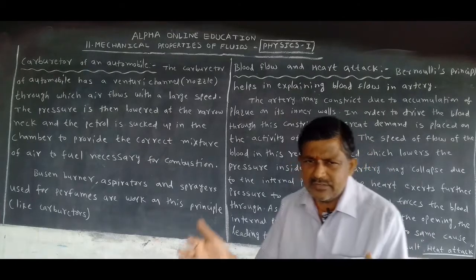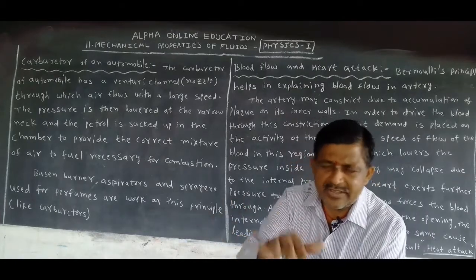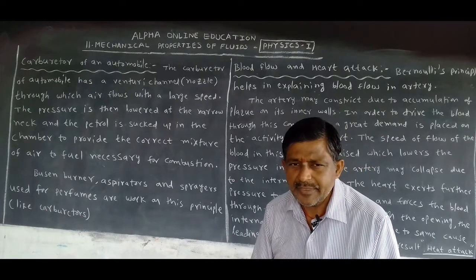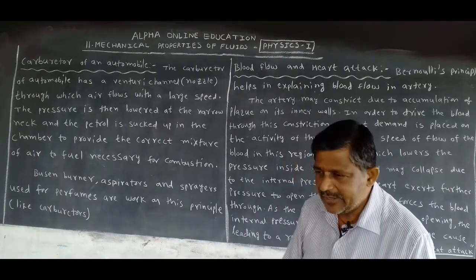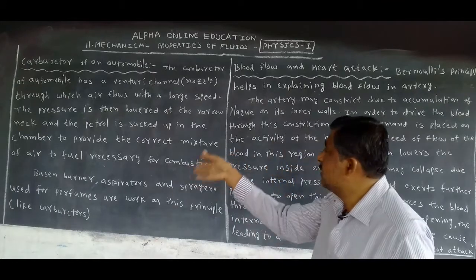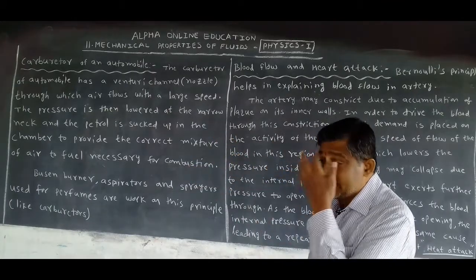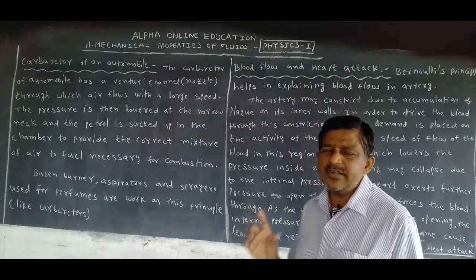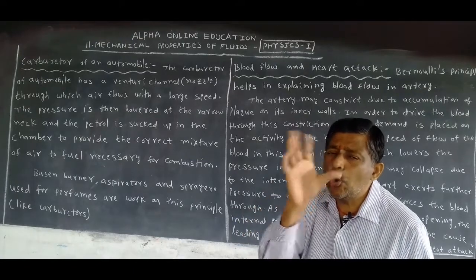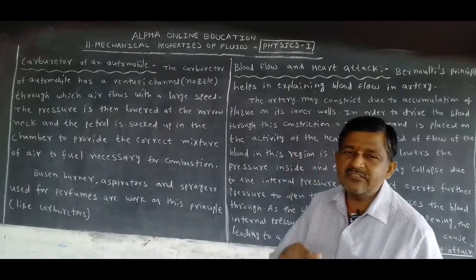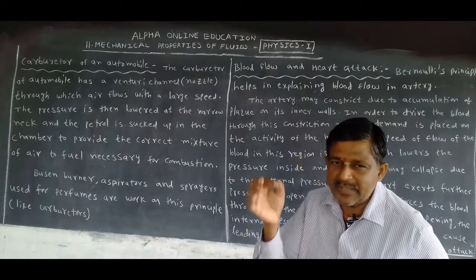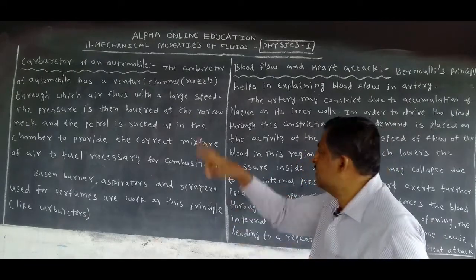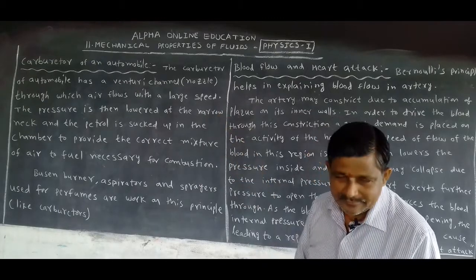We know that in the vehicle we take petrol or diesel, it is called fuel. When the engine is started, inside it the carburetor is present. The carburetor has small holes. When we give the vehicle for servicing, the mechanic cleans the combustion chamber.